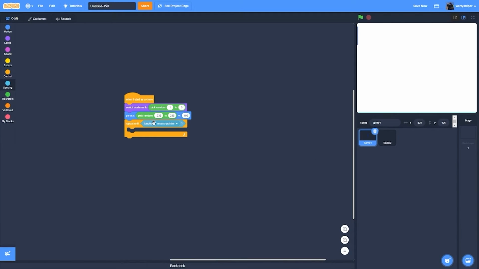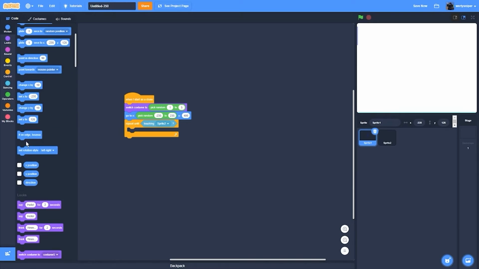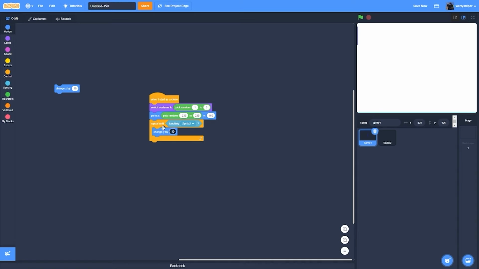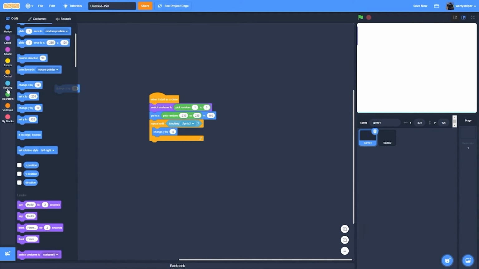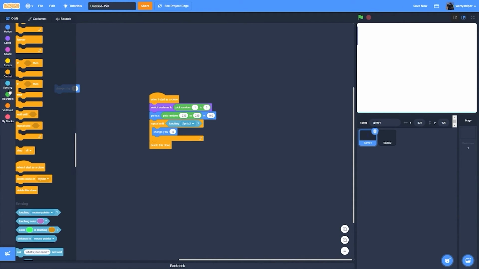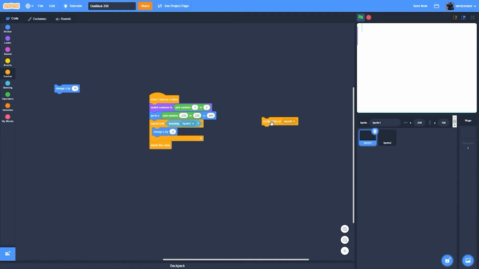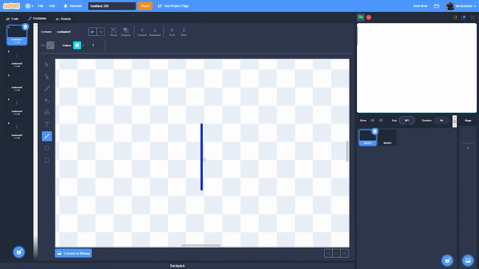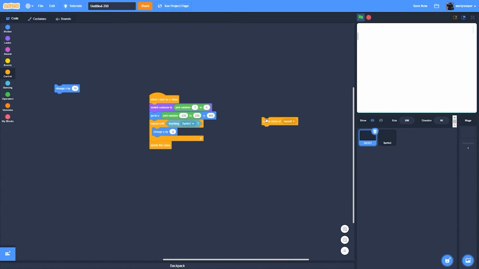Then what I'll do is until touching sprite 2. So it will change Y by -5 until touching the sprite 2, and then it will delete clone. So if I make a clone of it itself, it'll do that. Also, I have to make it smaller, so it looks like this.